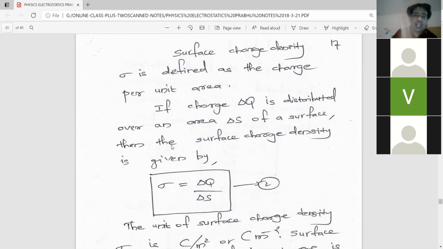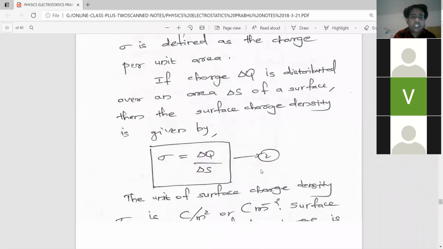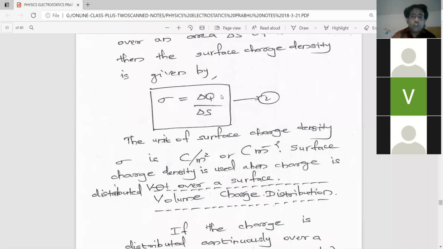So if delta Q is the charge concentrated over an area delta S, then surface charge density sigma is equal to charge divided by area, which gives charge per unit area. Therefore, surface charge density sigma is equal to delta Q by delta S. And the unit of surface charge density? From the equation itself, the unit of charge is coulomb and the unit of area is meter square. So coulomb per meter square, or coulomb meter raised to minus 2, is the unit of surface charge density. Am I clear?